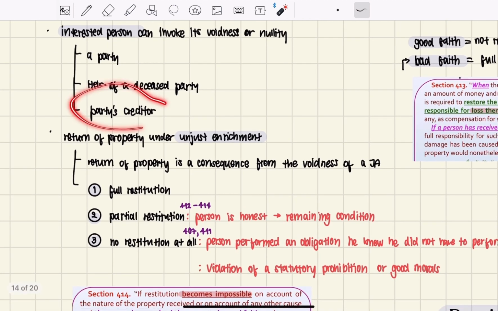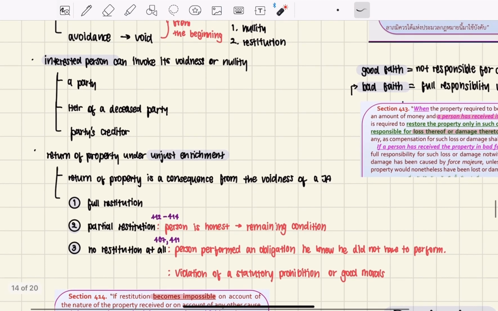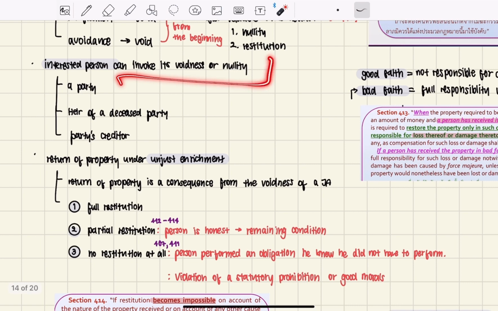And also the party's creditor. They are all the interested persons who can invoke the voidness and nullity of a JA.